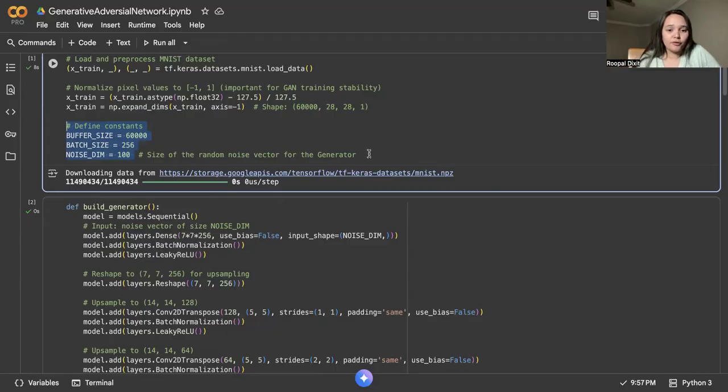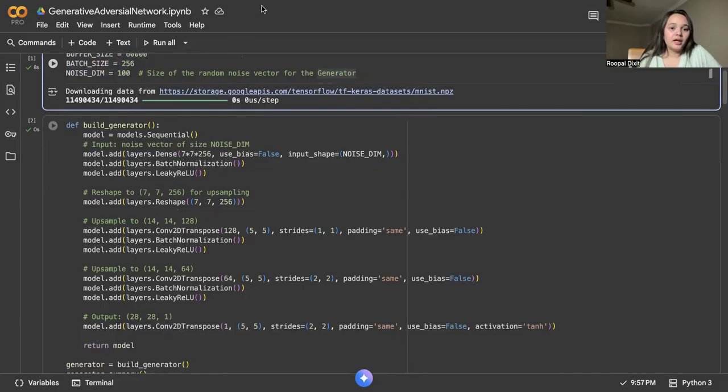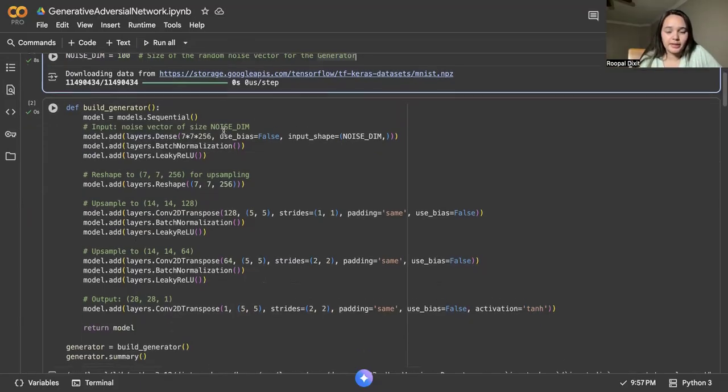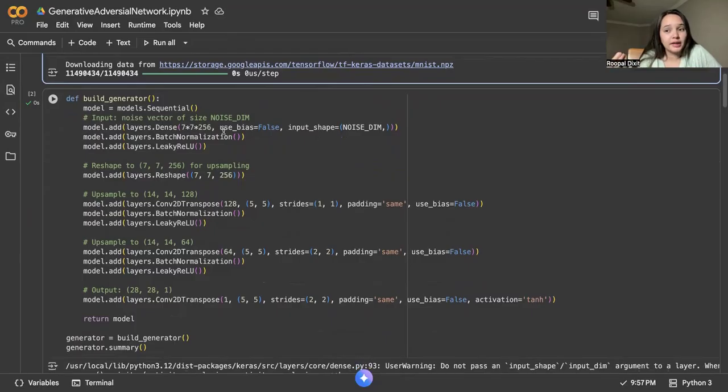This is the size of the noise vector for the generator. We have just loaded all the information, downloading the dataset from here. If you want to see the dataset also, I think you can download it from Kaggle as well. It is a multi-use dataset that can be used for training different kinds of categories, and it is widely used, so you can download it and use it multiple times.